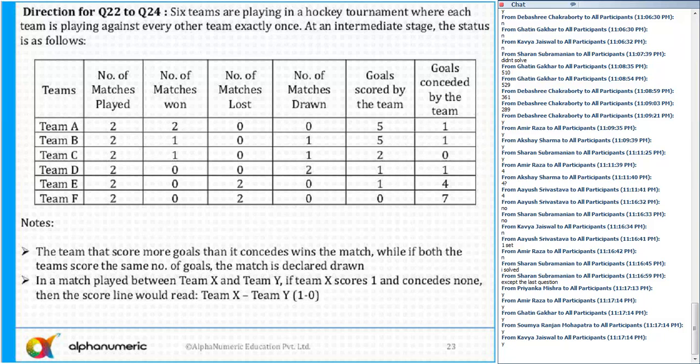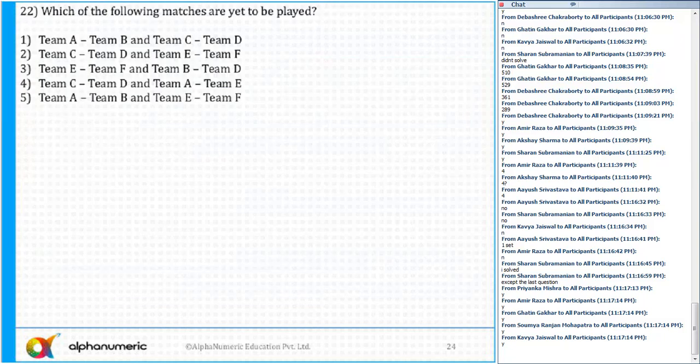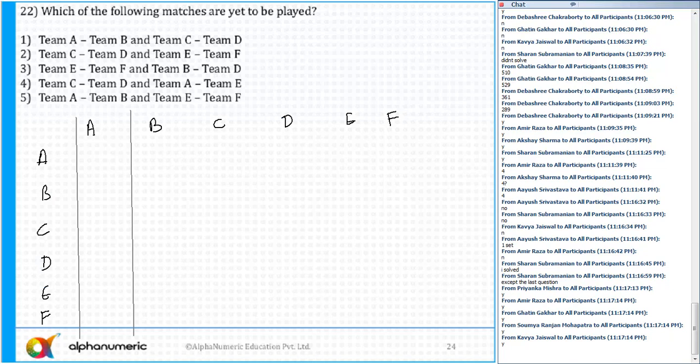Okay. So it says 6 teams are playing in a hockey tournament where each team is playing against every other team exactly once. At an intermediate stage, the status is as follows. So we know how to draw a diagram. Let me go to the next slide. A very standard way of solving this: A, B, C, D, E, and F. And I write down A, B, C, D, E, and F. You all know this technique. We have done it in games and tournaments in the class also. It's better to make a row and column. It will become easy for us.